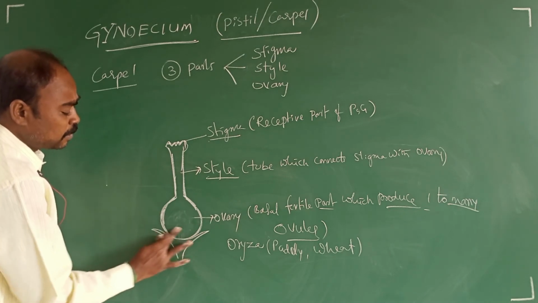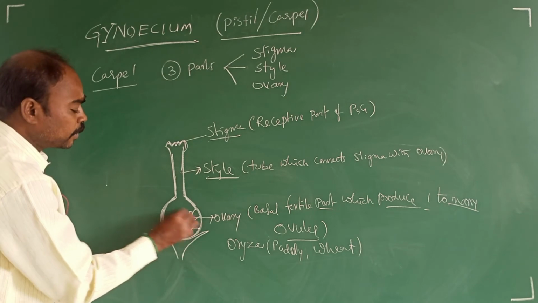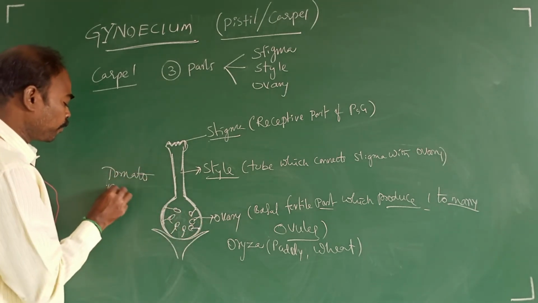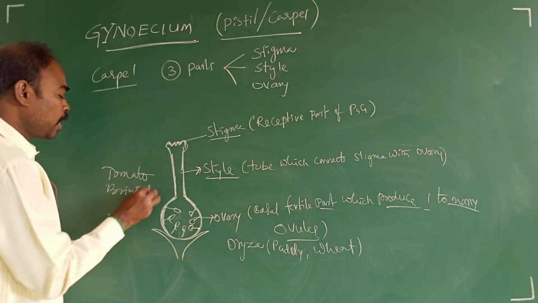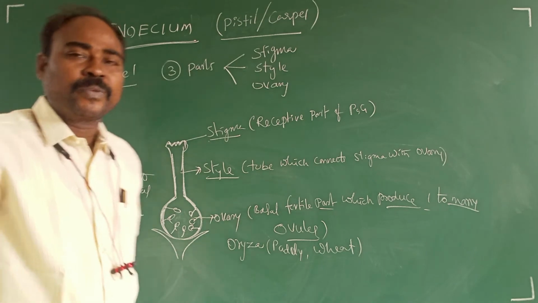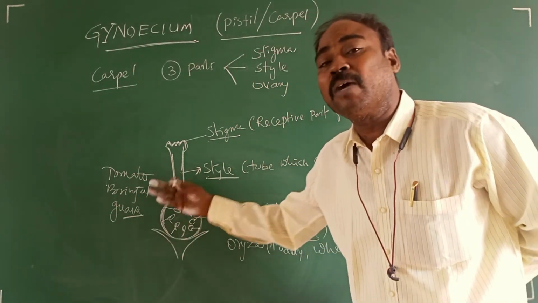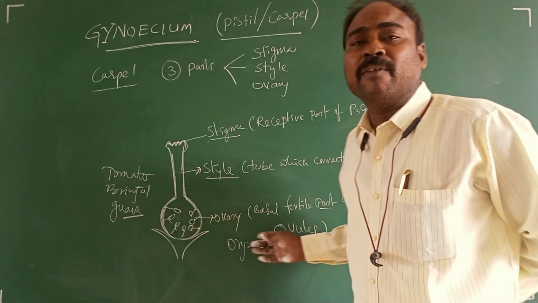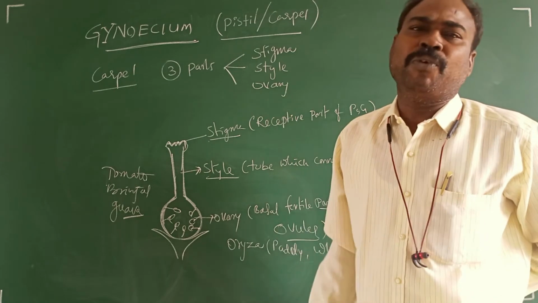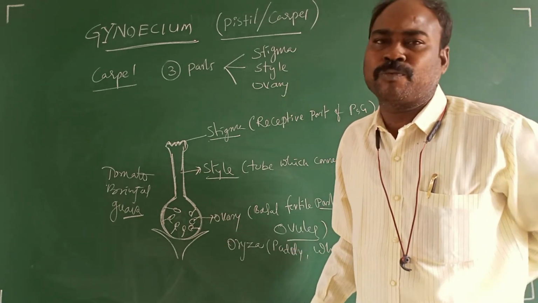Whereas in some plants, a larger number of ovules are found in an ovary, like in tomato, brinjal, guava, etc. Like in wheat and paddy, one ovary has only one ovule. Based on the species, the number of ovules differs in different plants.